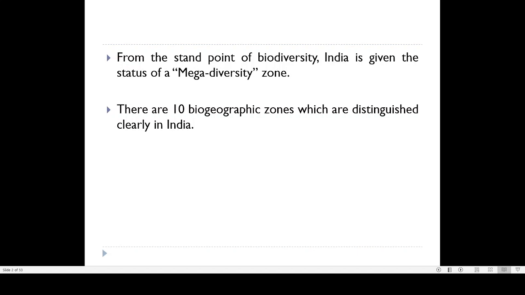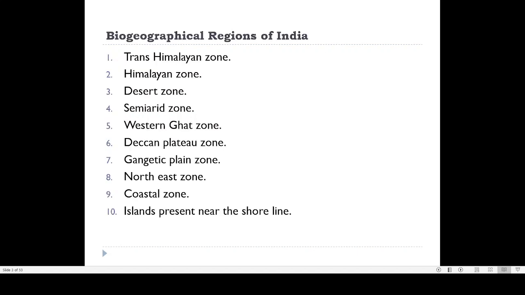Mega diversity region means India is exhibiting a lot of diversity in its plants and animals. That is why we are calling it a mega biodiversity region, or simply mega diversity region. And we can see that there are 10 biogeographical zones present in India. And we will learn about these biogeographical zones, or various biogeographical regions of India.